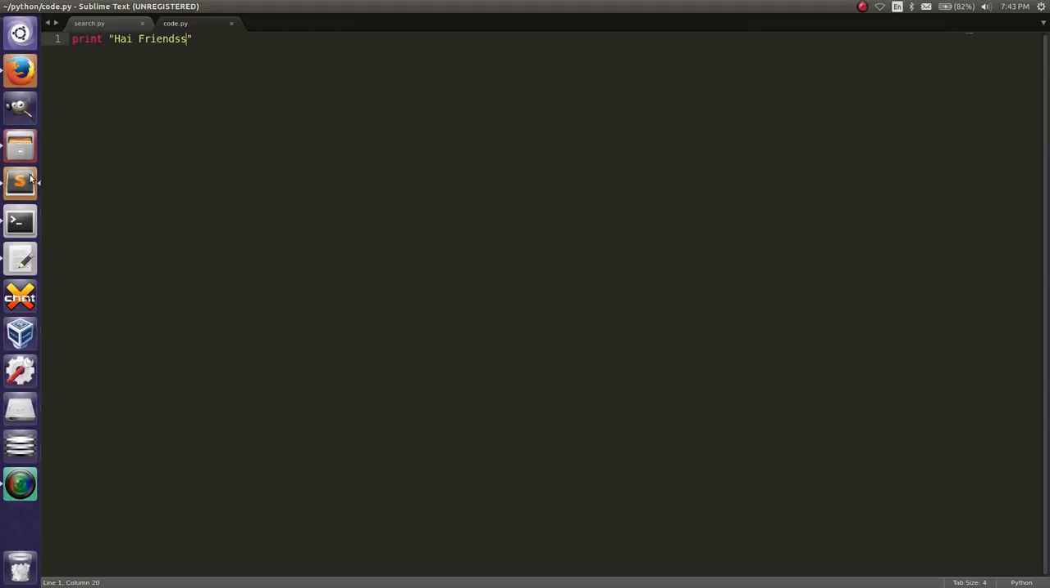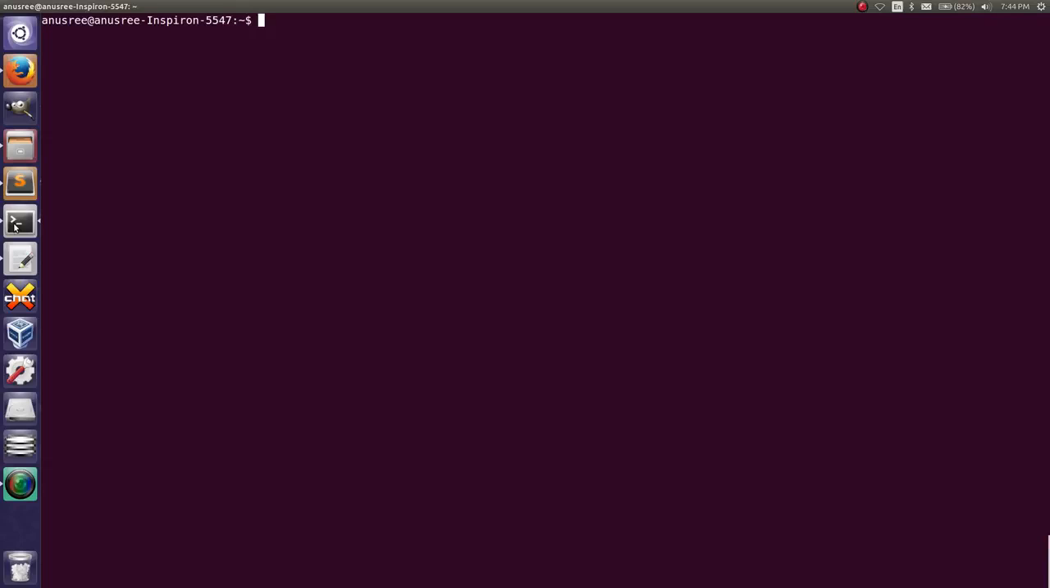Okay, then open the terminal and go to the folder where the Python program is saved. Okay, this is our program.